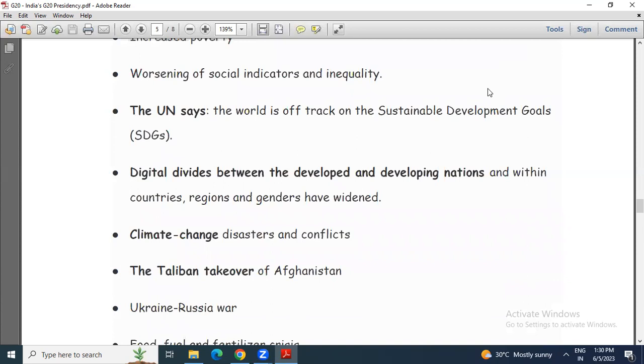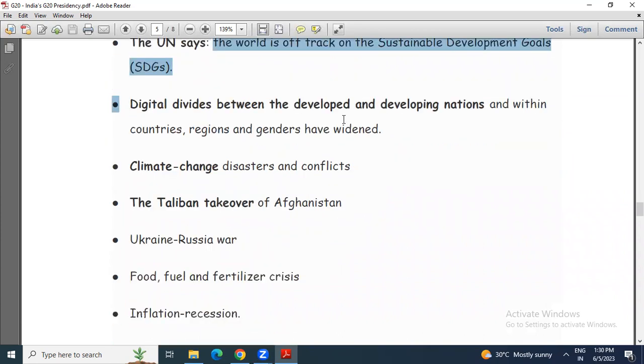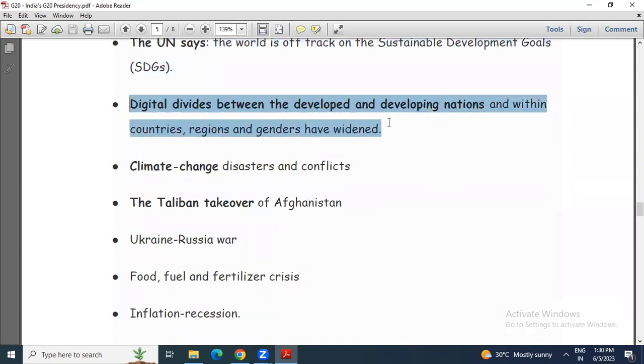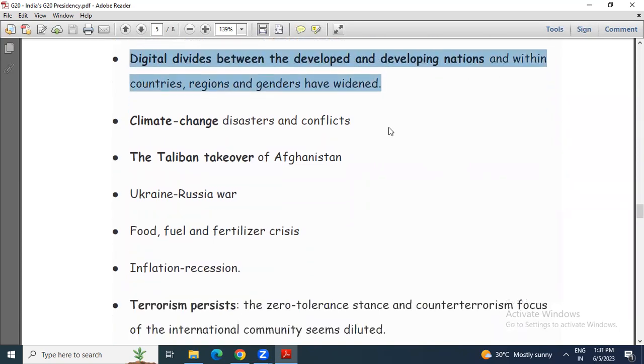Then according to the UN, the world is off track on the sustainable goals. This is one important point, that the UN says the world is off track on the sustainable goals. Then digital divide, again an important term, digital divide between developed and developing nations and within countries, regions and genders have widened.